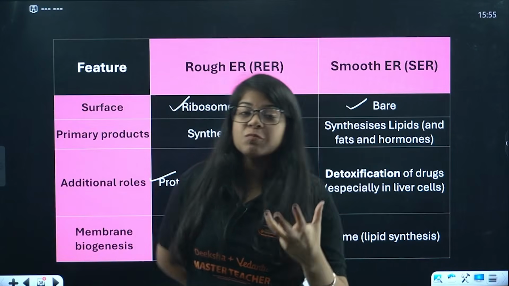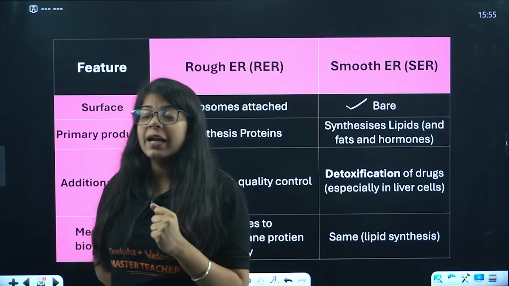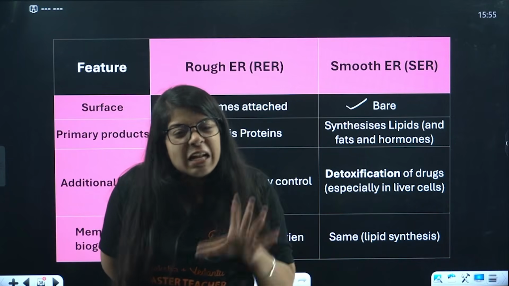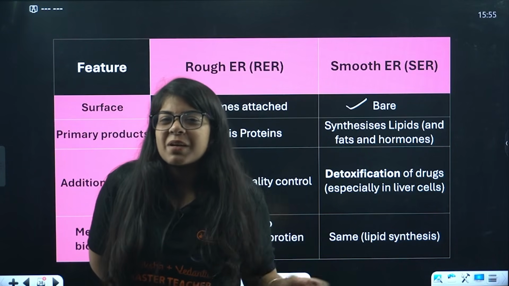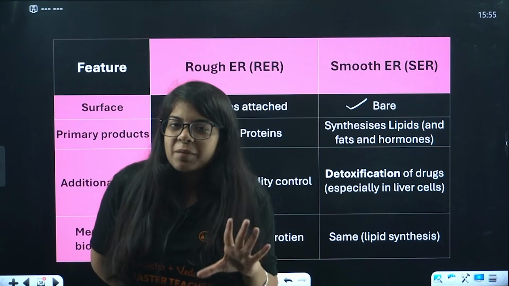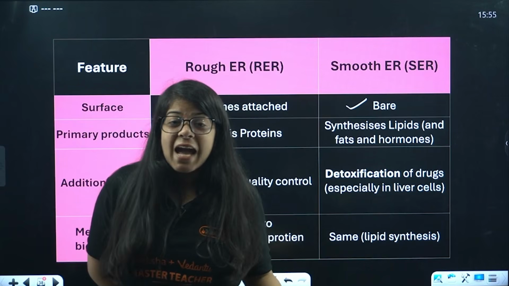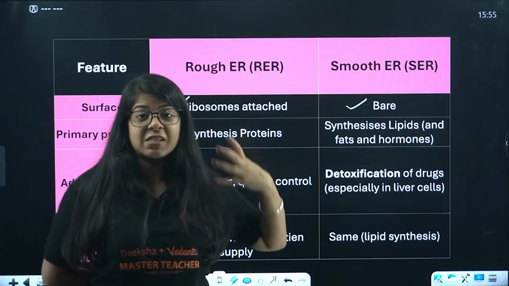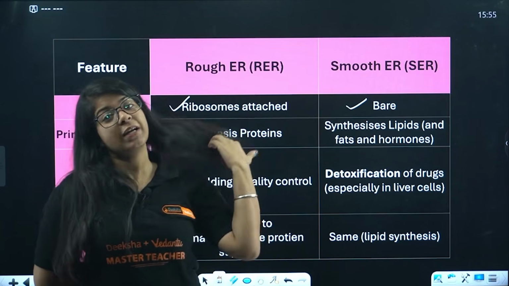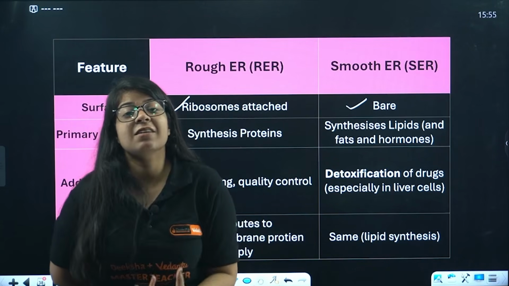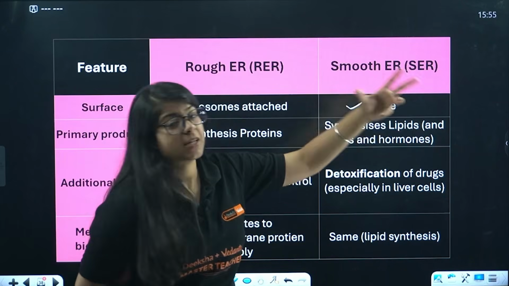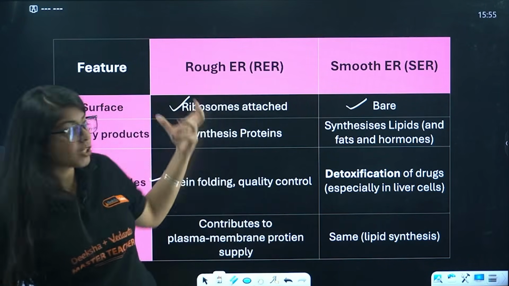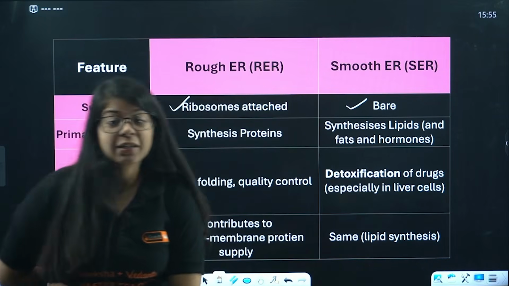Then smooth ER helps in detoxification of drugs. We know that alcohol and drugs directly impact our liver. Our liver tries to protect us, but if you overdose it, just like some bad people do, the cell will get damaged. But from the point of view of the liver, of the cells, of the nucleus, they are trying to protect, and the nucleus has given this work to smooth endoplasmic reticulum, that is SER, to detoxify the drug. This helps in quality control. This helps in detoxification.